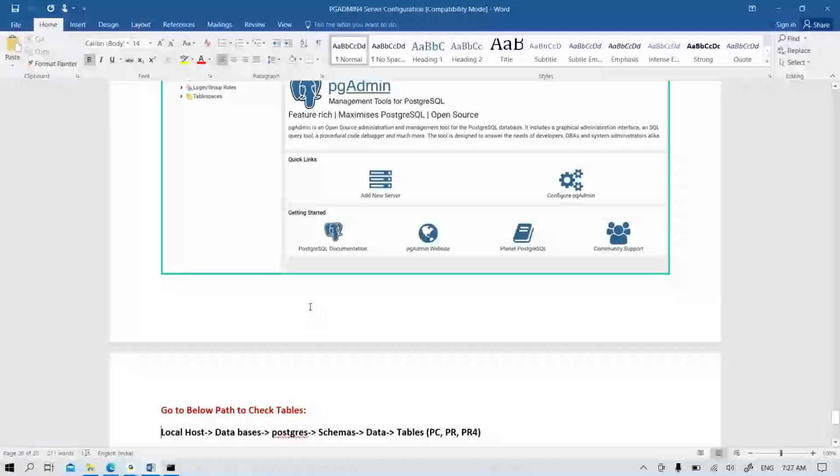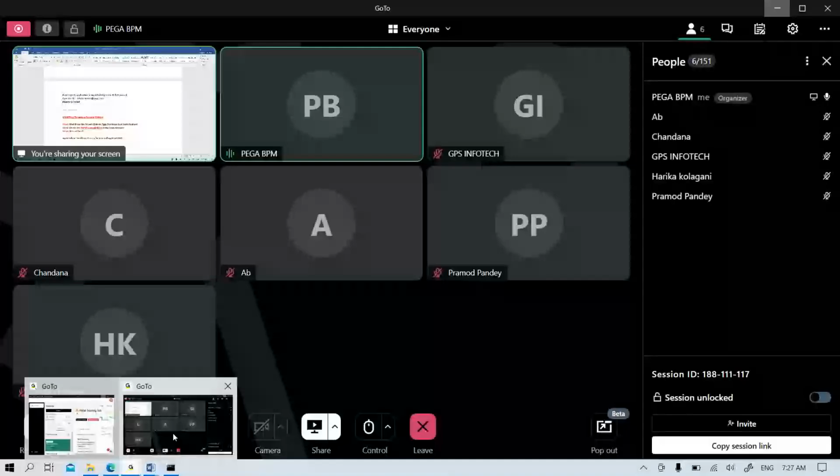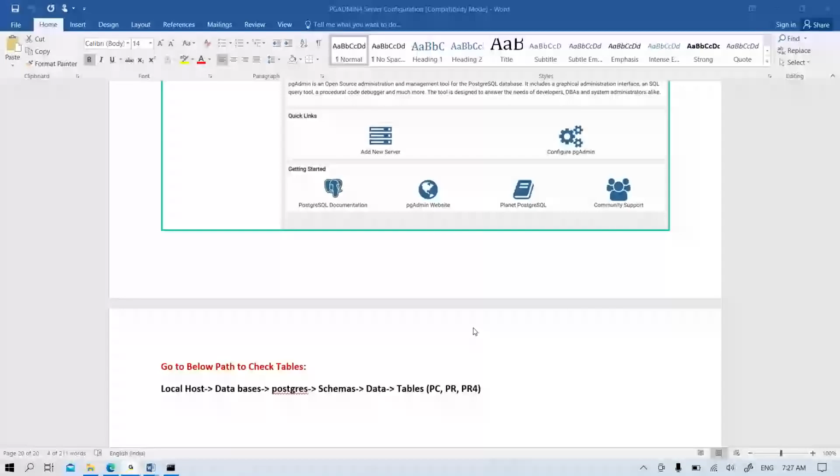Okay, but in the coming classes you'll understand what is the usage of this server, and during the development what things will be generated in the backend here. So those we will understand. Basically there is a concept called rule based tables. So about that we are going to discuss in detail in the next classes. Okay, so that is about this installation process. This installation part is completed.